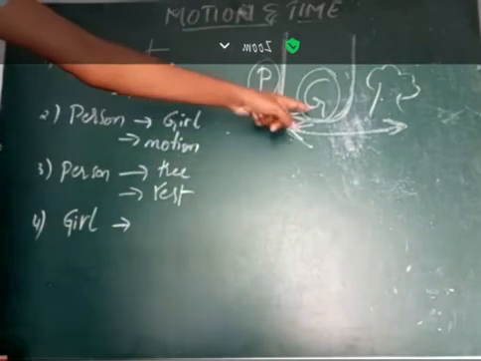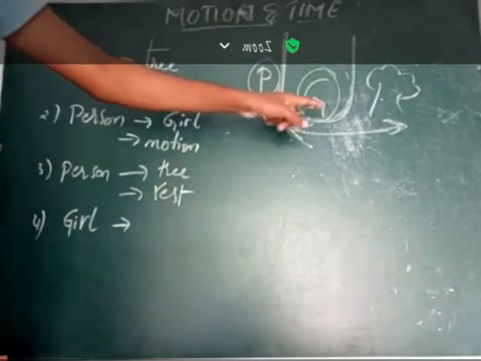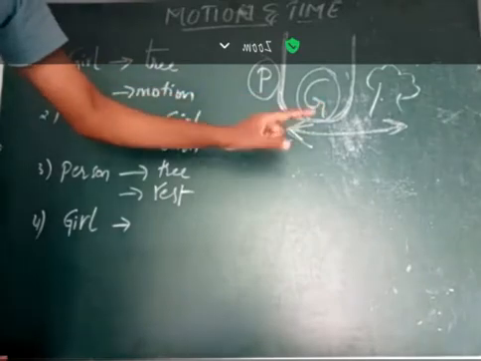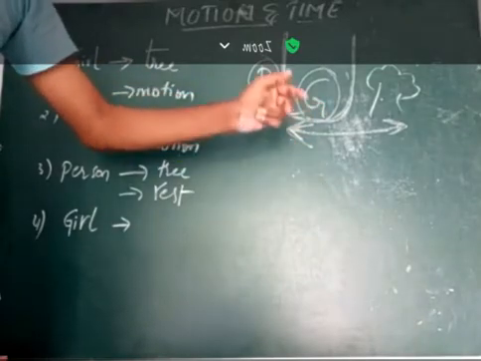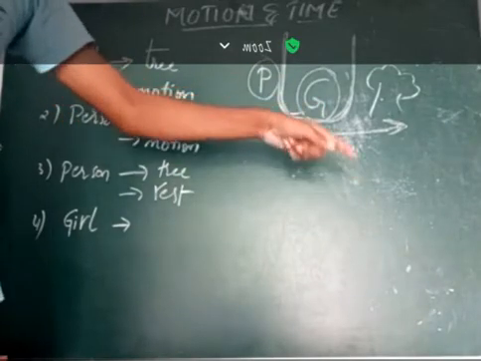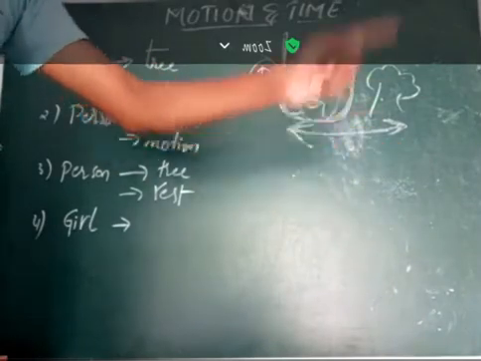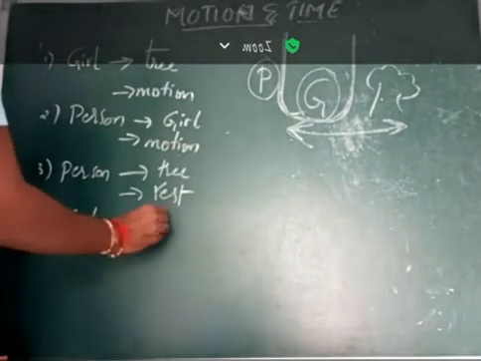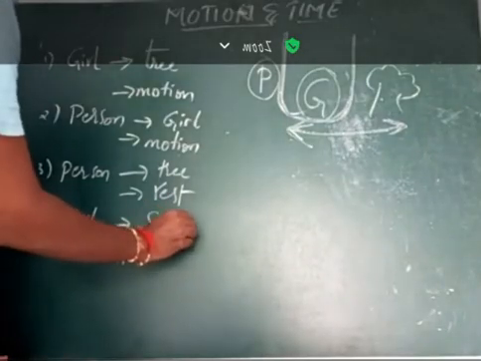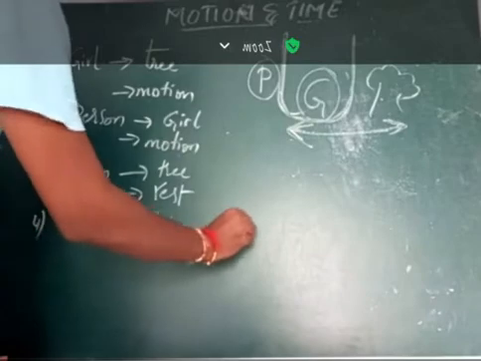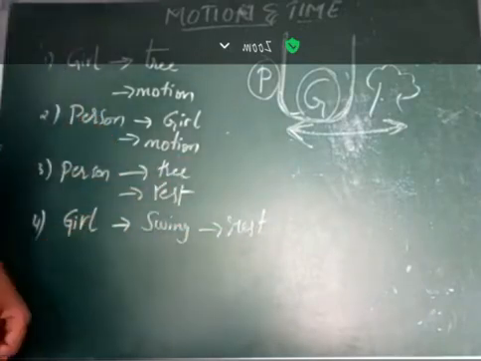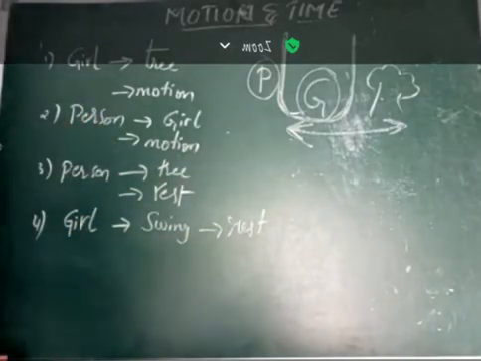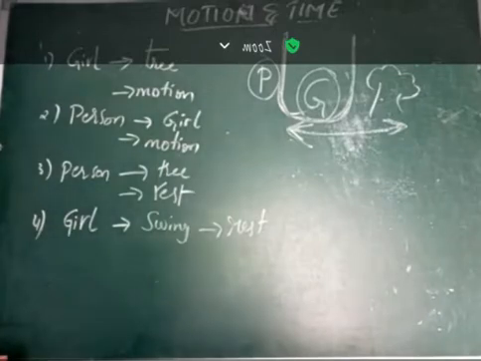With respect to the girl, if you observe, the distance between the girl and the string is not changing, because the girl is on the swing. So if the swing moves, the girl also moves to the same position. So with respect to the girl, the swing is at rest. Is it clear?